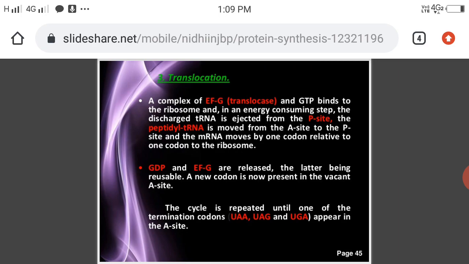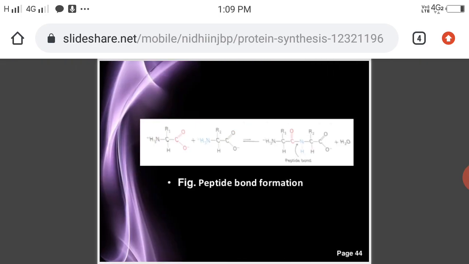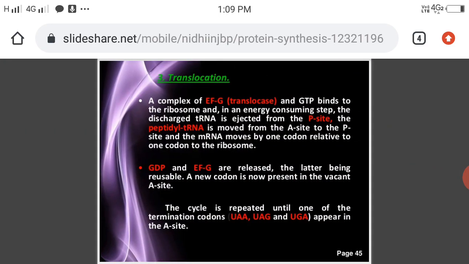After formation of peptide bonds, what is a polypeptide chain? It is the building block of proteins, consisting of several amino acids. After formation of the peptide chain, one by one amino acid, the protein goes on being made, and last the stop codon is reached.